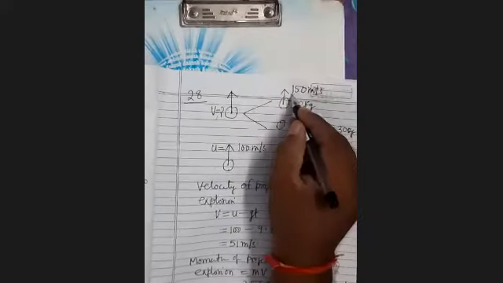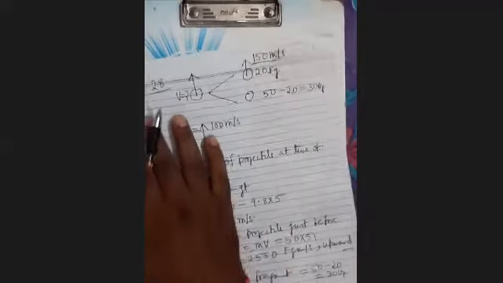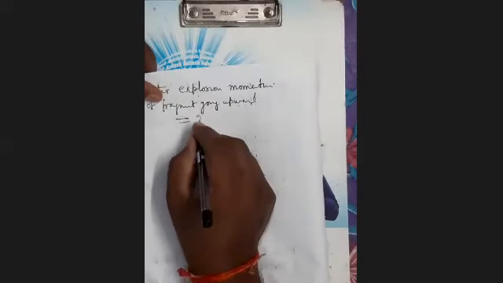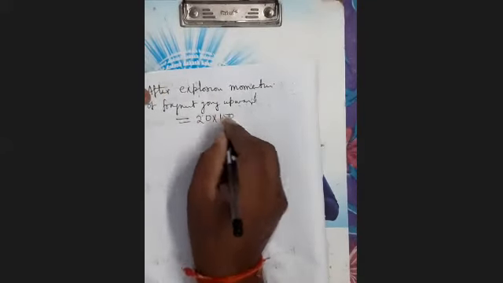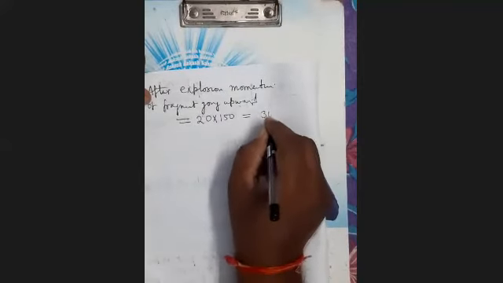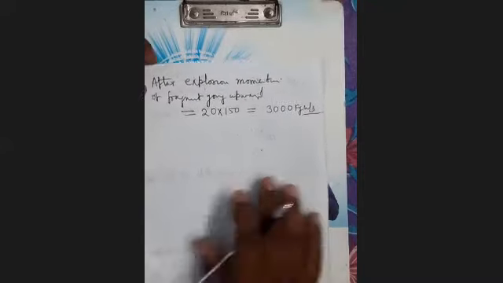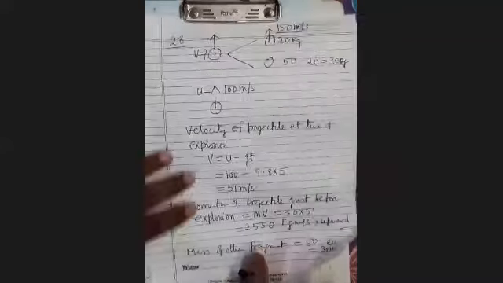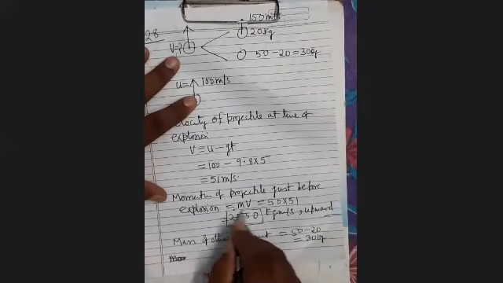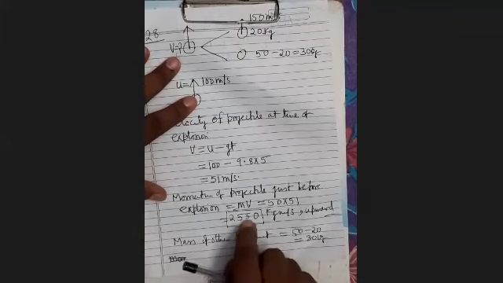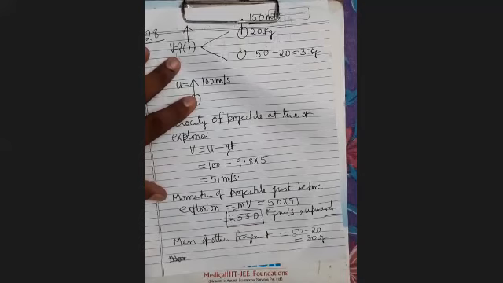Its mass is 20 going upward with velocity 150 meter per second. So it will be 20 into 150, that is equal to 3000 kg meter per second. It's clear. Now you can see here, before explosion, this was the total momentum. As the projectile has exploded by itself, therefore after explosion also it will have this much momentum.